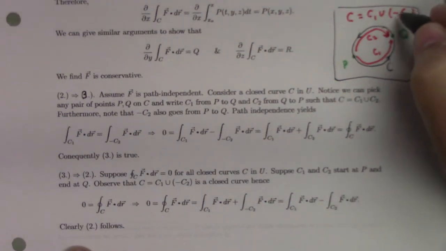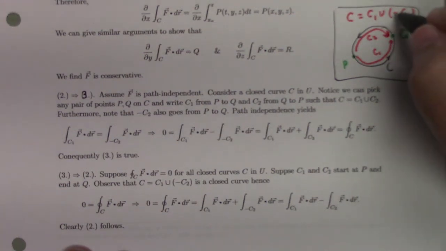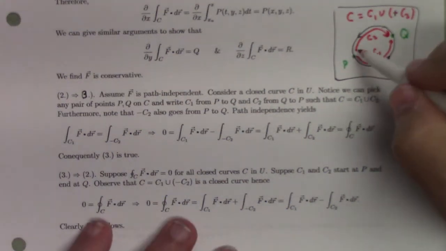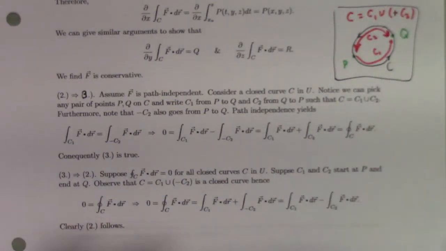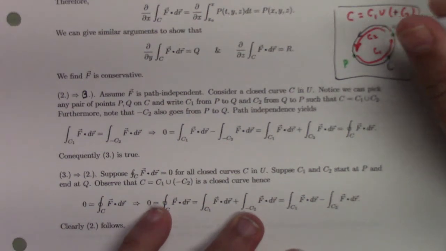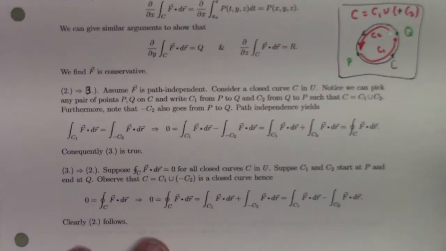My use of C2 is opposite. So I put a plus here. I made this one C2, so I'll fix that. Stupid notes. An idiot wrote these. All right. Great. So C is C1 union C2.